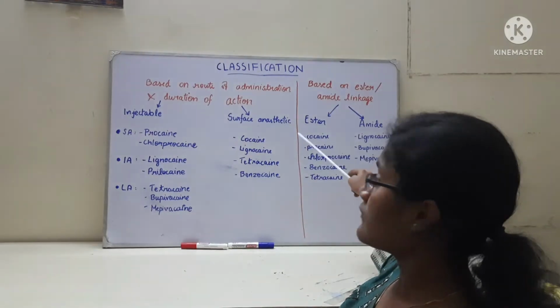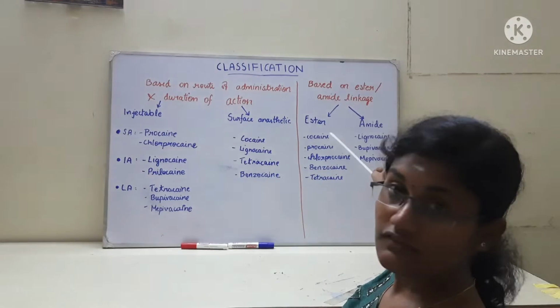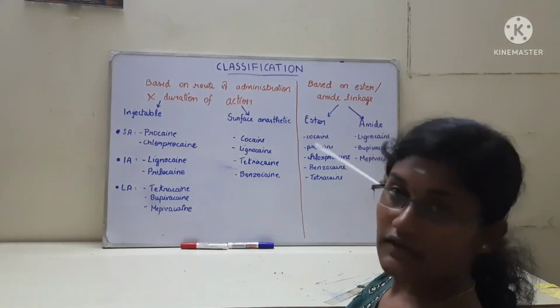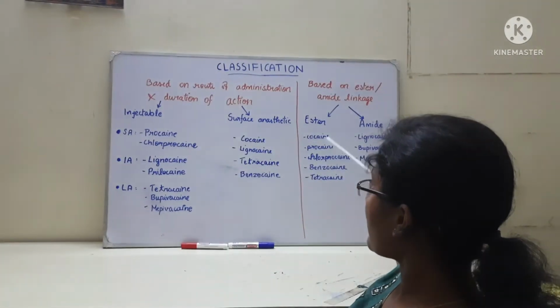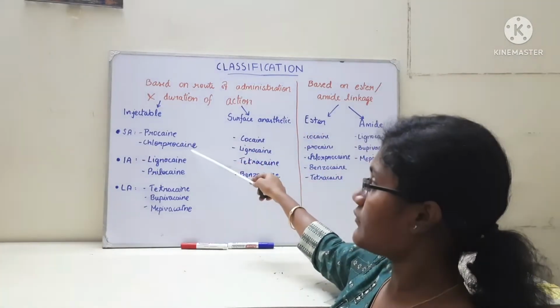First drug is cocaine. Cocaine is also a surface anesthetic and it has an ester linkage. Then procaine and chloroprocaine. Since they have an ester linkage, it also means that they are short acting. So procaine and chloroprocaine are not only having ester linkage, but they are also short acting injectables.